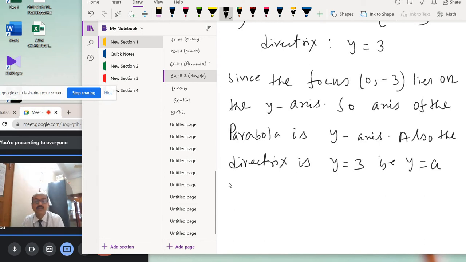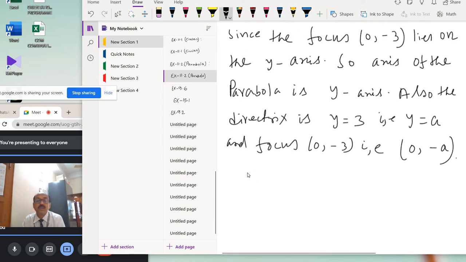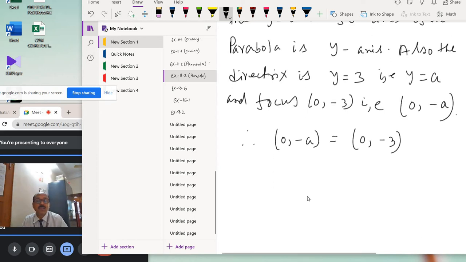And the focus (0, minus 3), that is (0, minus a). Therefore (0, minus a) equal to (0, minus 3), so a equal to 3. Comparing these two, we get a equal to 3.